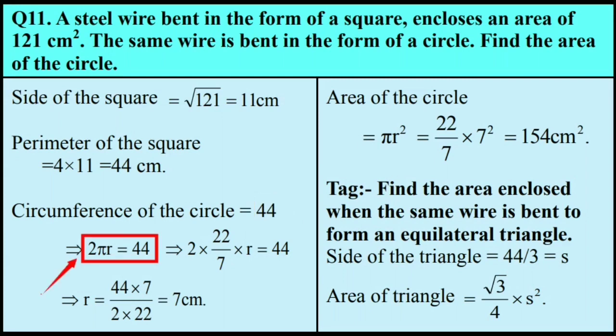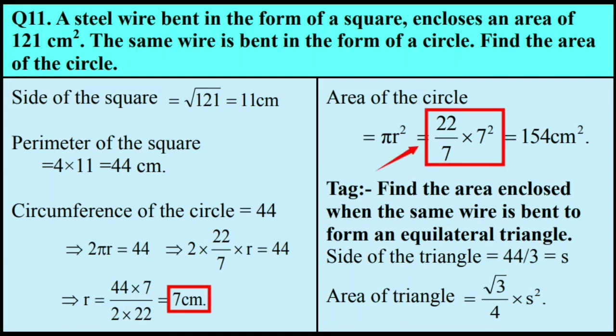Therefore, 2 pi r is equal to 44, and this equation is simplified to obtain an expression for r, that is 44 multiplied by 7 divided by 2 multiplied by 22, where pi is 22 by 7 and circumference is 44 centimeter. The result obtained after simplification is 7 centimeter, and that is the radius of the circle.